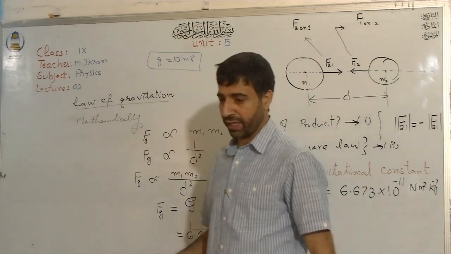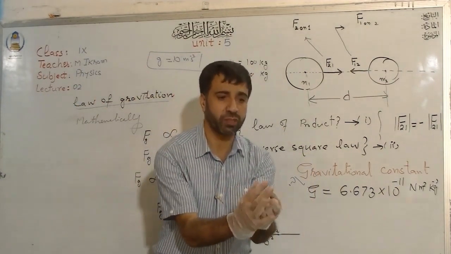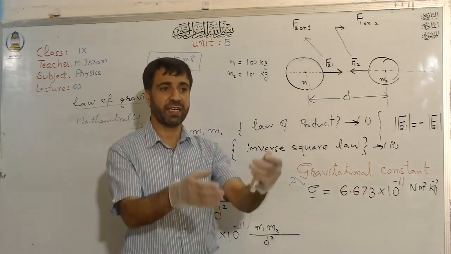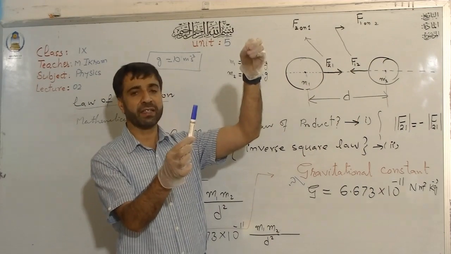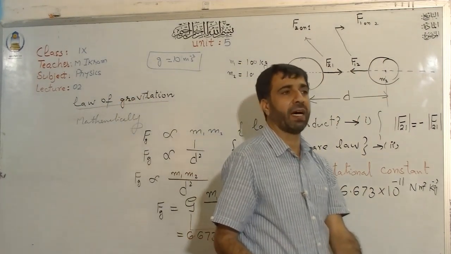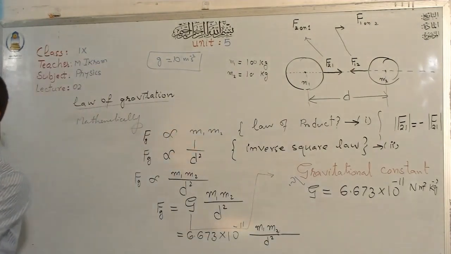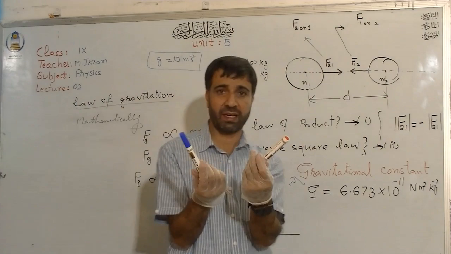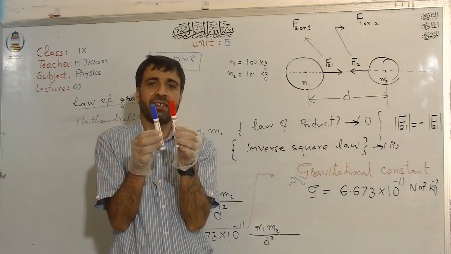For example, look at this. When I throw this marker, you see the marker comes towards the earth, because there is a gravitational force between the marker and the earth, and the earth tries to pull the marker towards the center. But look, these are also masses. Aren't they masses? They are also masses. Now why don't they attract each other?